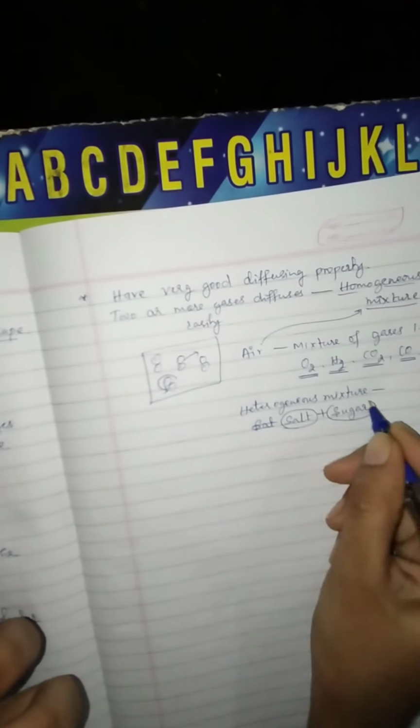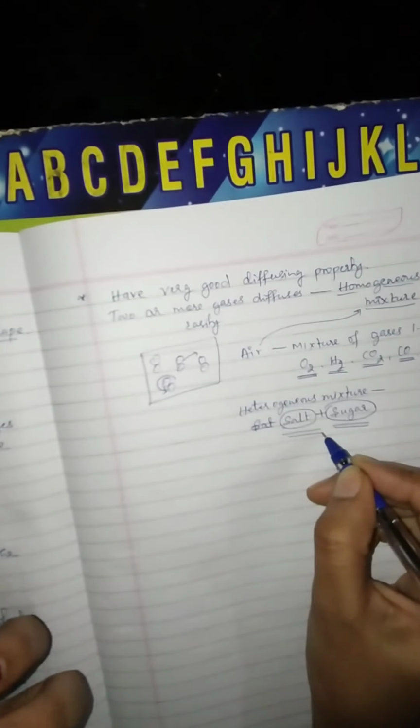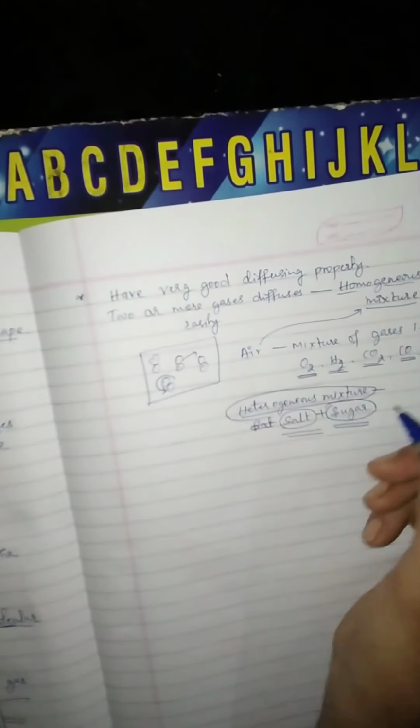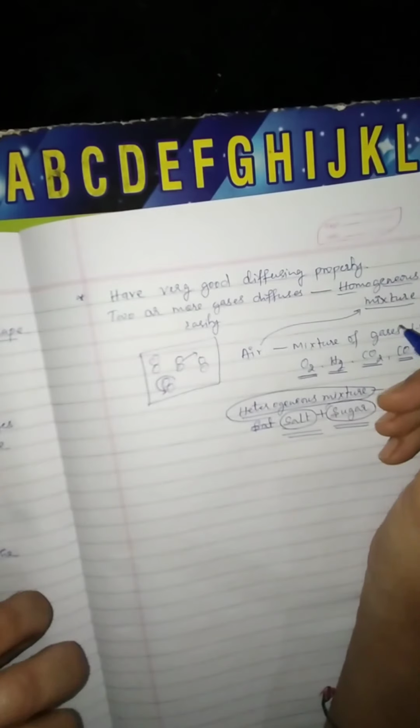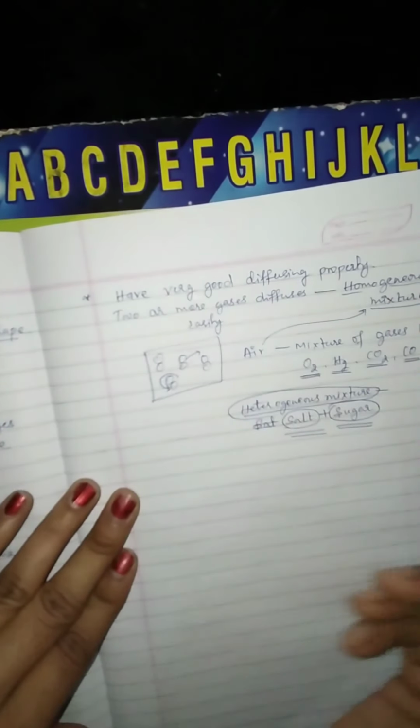We can identify the two substances. That kind of mixtures are known as heterogeneous mixtures. Homogeneous mixtures are the mixtures in which we can't identify the two components. So these gases have very good diffusing properties.